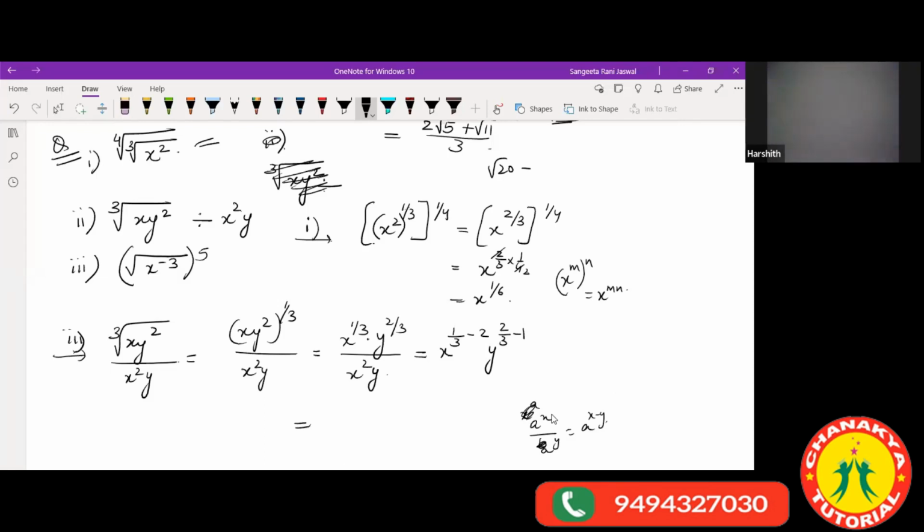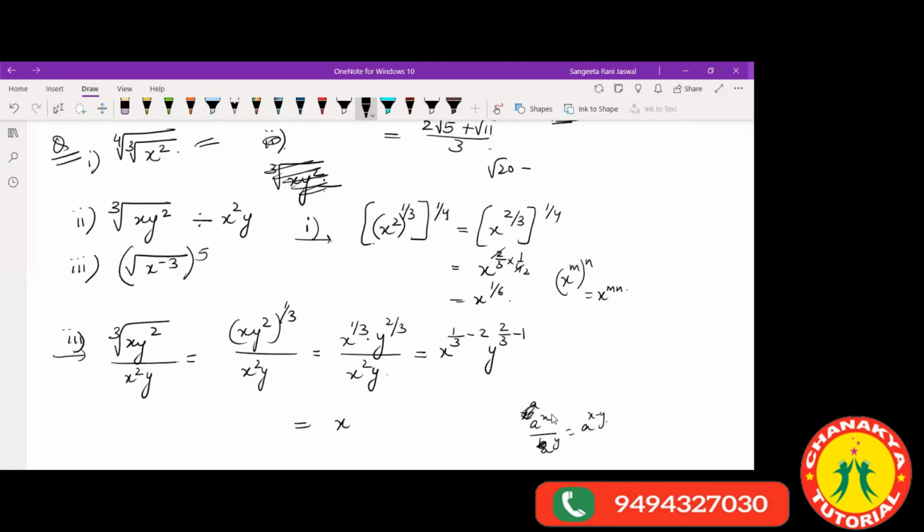I'm applying the exponential identities here. So that becomes 1 by 3 minus 2. So when I subtract this, 1 by 3 minus 2, this becomes minus 5 by 3.